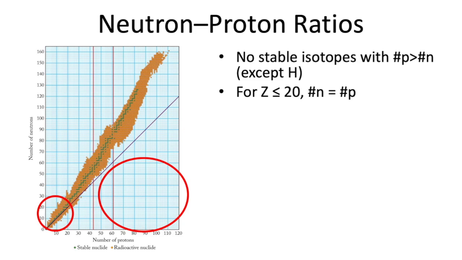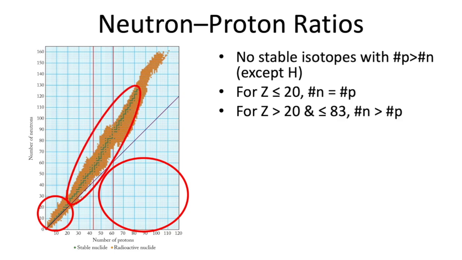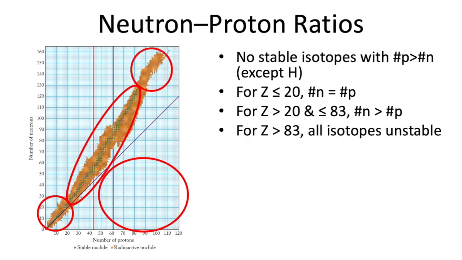If we have low numbers of protons, then we usually have about the same number of neutrons as we do protons. They're equal. In between an atomic number of about 20 to about 83, the number of neutrons is greater than the number of protons, and it actually gets bigger and bigger, a larger deviation from a 1-to-1 ratio as the atoms get heavier. And once you get above 83 for your atomic number, all isotopes are unstable, and there are no stable nuclei in that region.